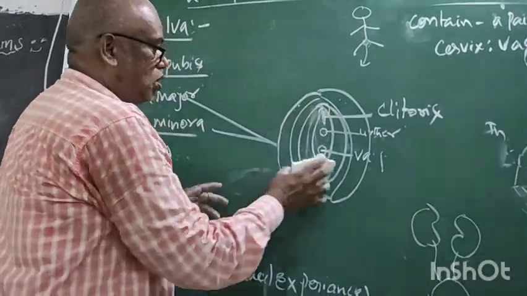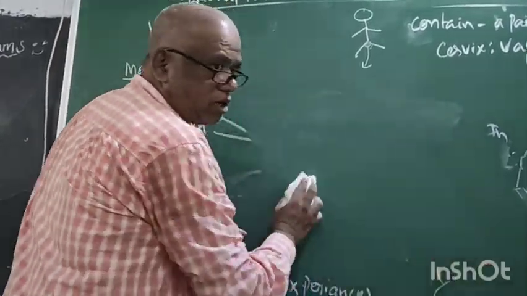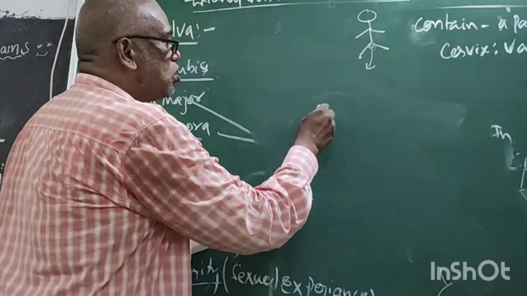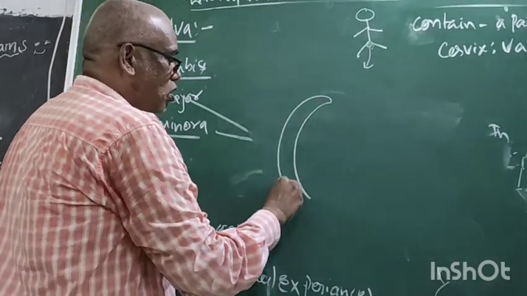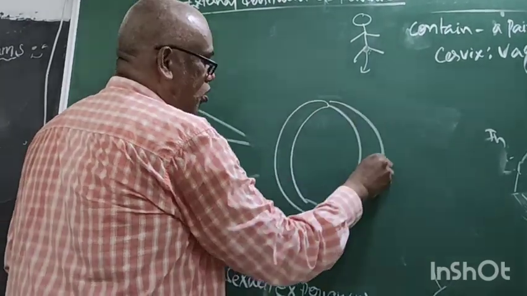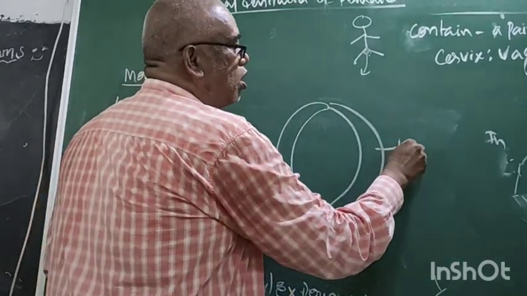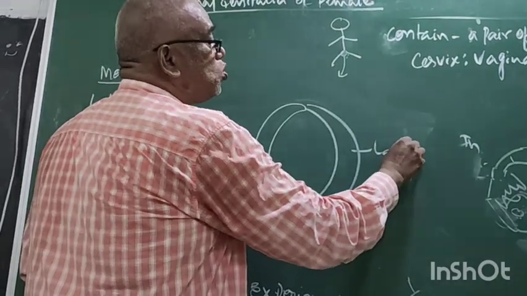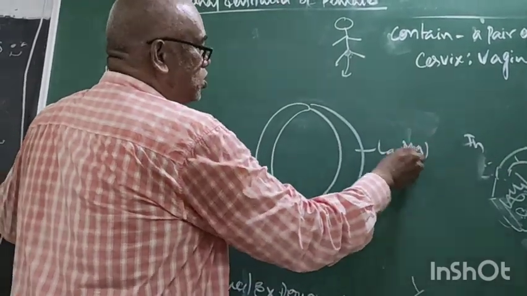Now, what are these two? See, once again. Labia majora. How many?